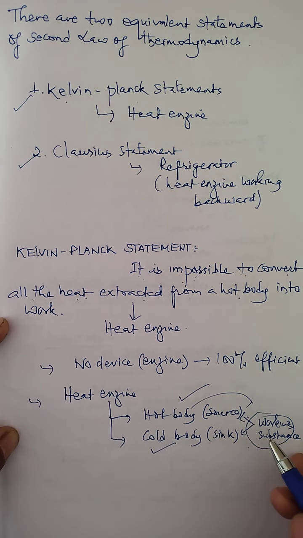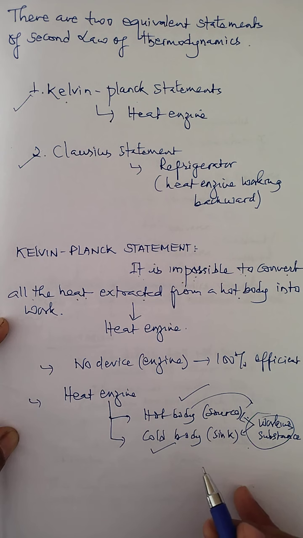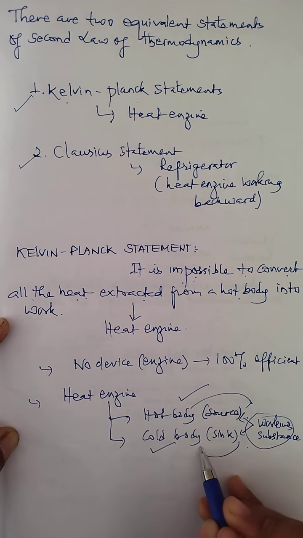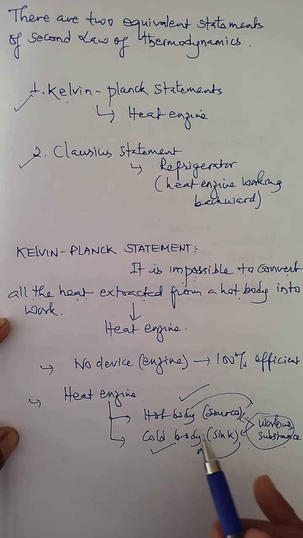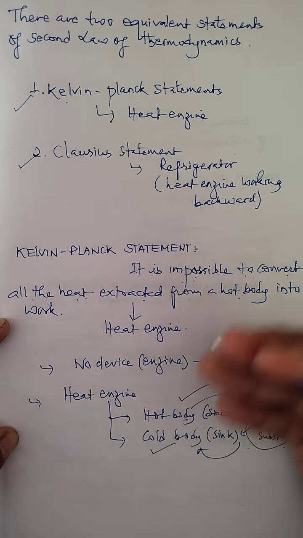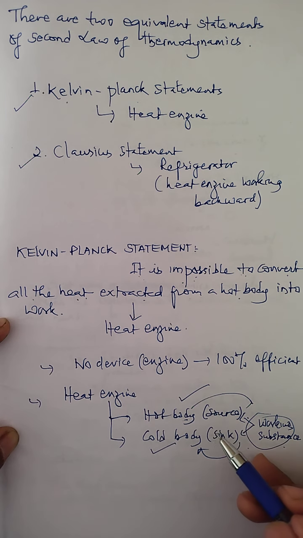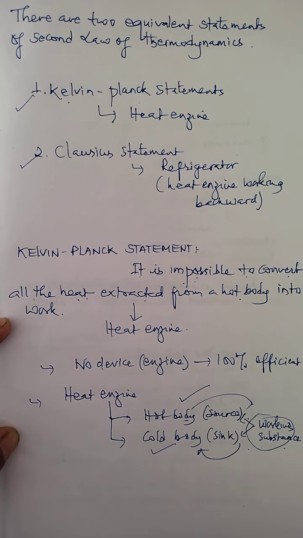Convert into what? Work. And the rest of the heat taken by the working substance is given to which body? Cold body. So in a simple way, I tell you that there is no engine which is 100% efficient. That means all the heat extracted from the hot body cannot be converted into work. Some amount of heat must be given to the cold body. So that's why this device has been made, and that is called a heat engine.